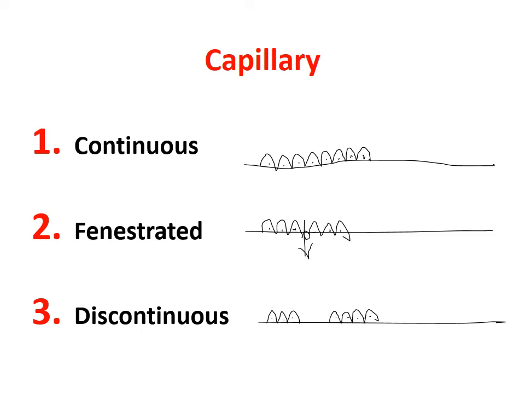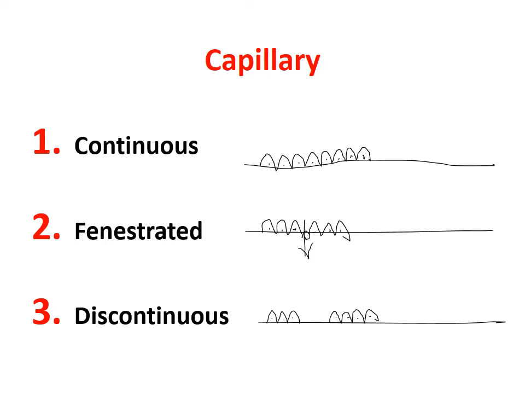There is a small pore or fenestration here, and then again there is a capillary cell. Through this pore, substances can enter or exit. So fenestration means there is a porous capillary.